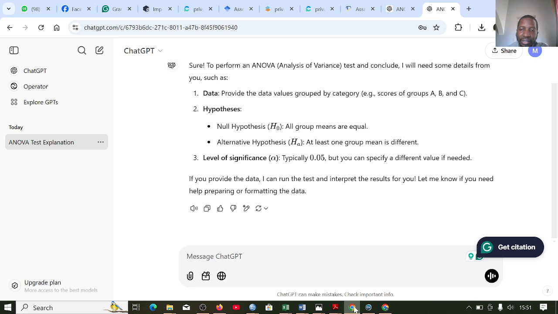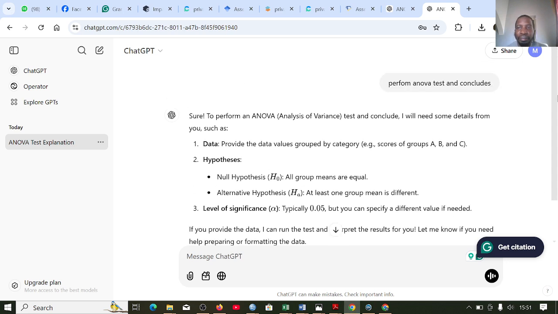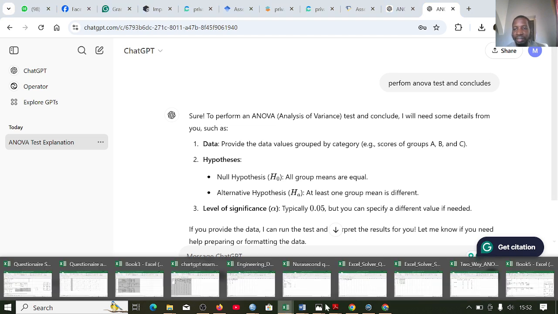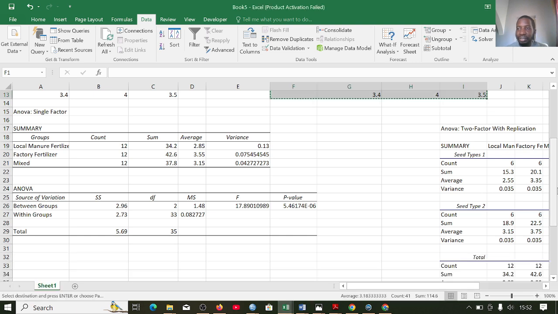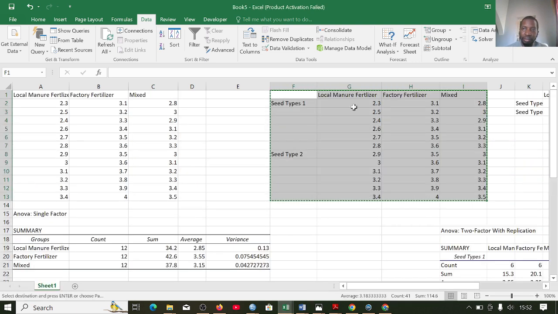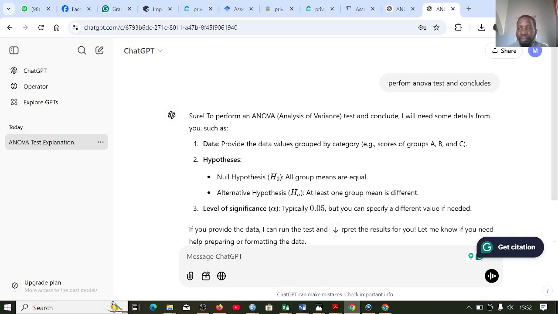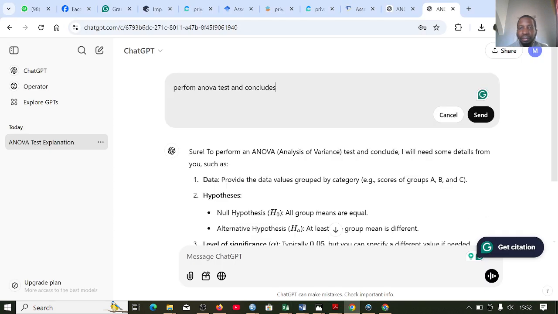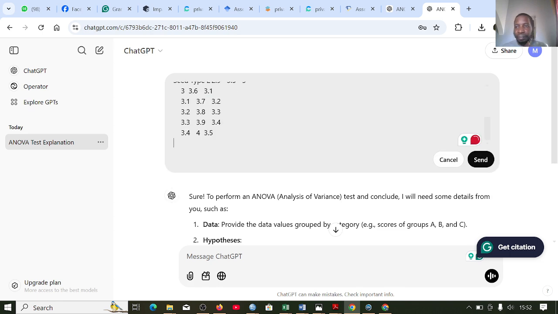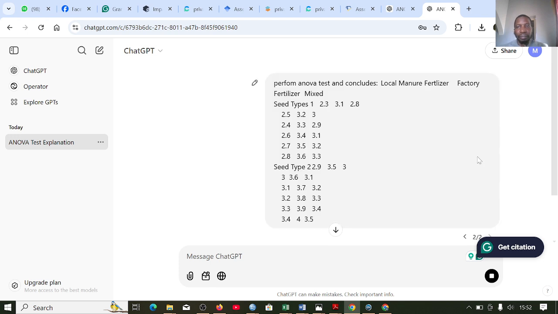So let's check the second one, where we haven't specified anything to it. Okay, I didn't copy the table. So let me copy the table. I thought I had pasted the table, so I will just send this.